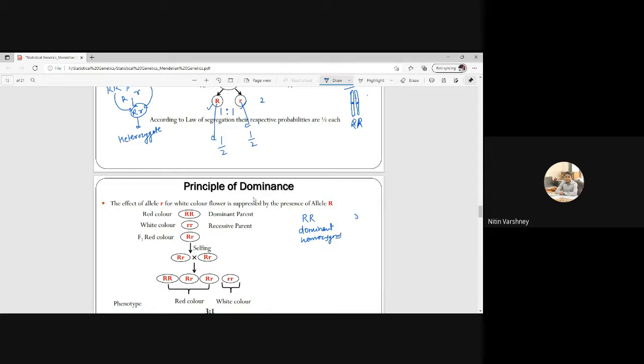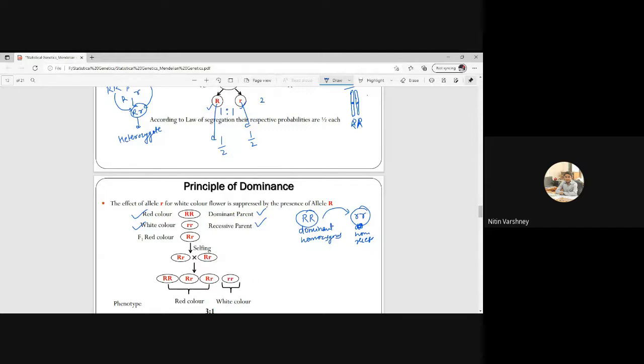And this is small r, which is also homozygous, but it is recessive. So the effect of this allele is suppressed by the presence of capital R. The red color flower is the dominant parent, and the white color flower is the recessive parent.